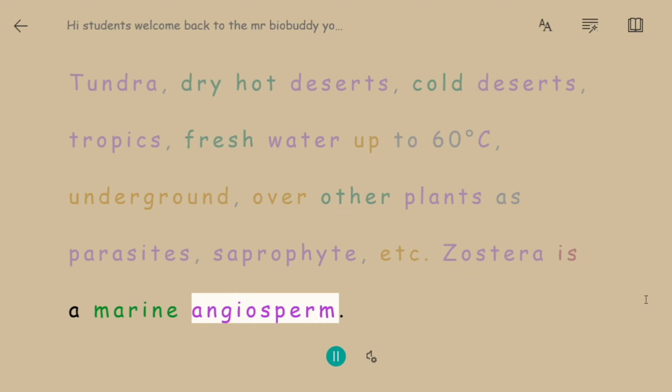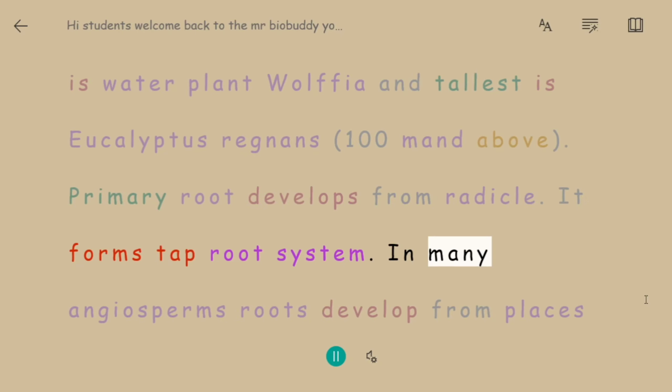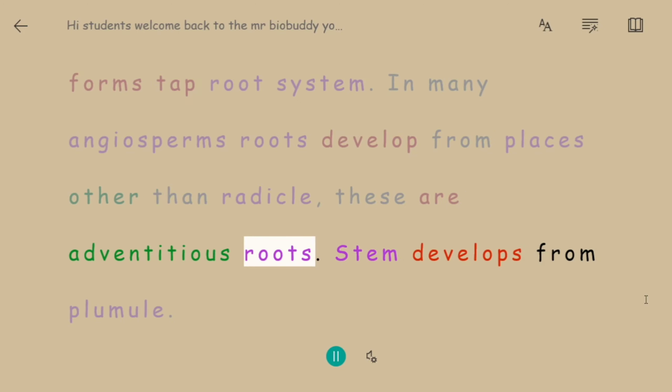Plant body. These plants are sporophytic, in the form of herbs, shrubs, trees, climbers, creepers, etc. The smallest angiosperm is the water plant Wolfia and the tallest is Eucalyptus regnans, 100 m and above. The primary root develops from the radicle. It forms a taproot system. In many angiosperms roots develop from places other than the radicle; these are adventitious roots. The stem develops from the plumule.